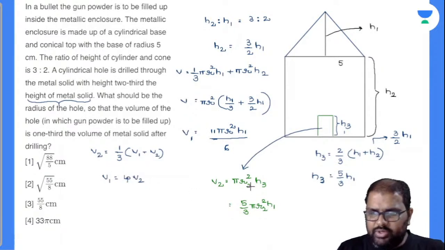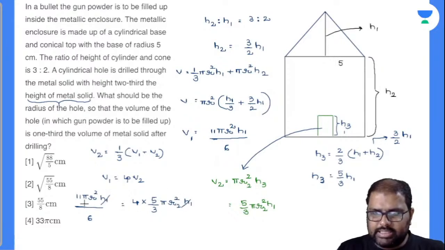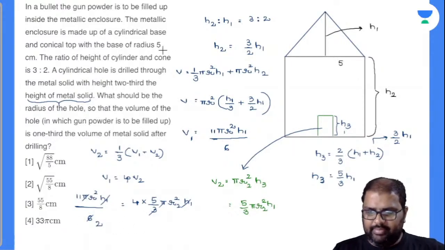So your V2 value just now you have calculated there. I can write down your V1 value is this. I'll write down the same value there. 11 into pi r square into h1 divided by 6 is equal to 4 into V2 value is 5 by 3 into pi r2 square into h1. Now h1 gets cancelled, pi gets cancelled, 3 ones are, 3 twos are. So what is this r value? This is 5 beta, right? Am I right or wrong?